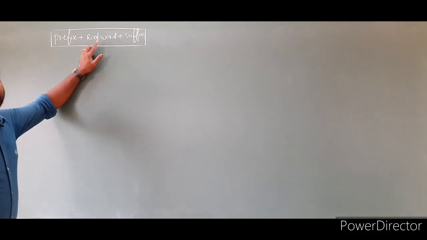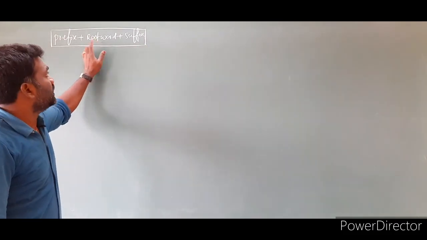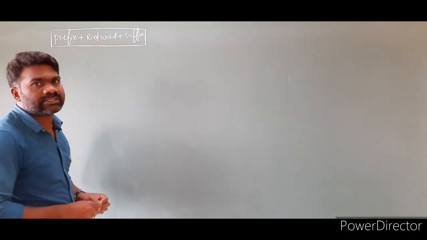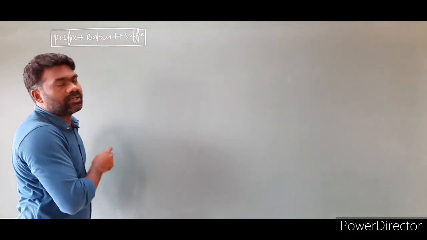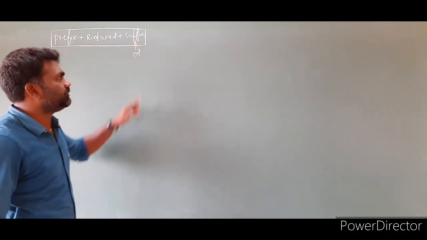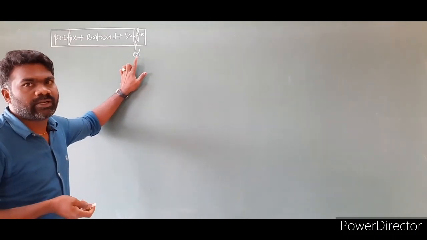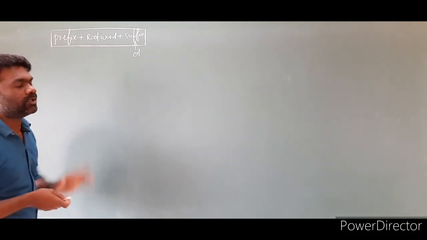Now root word gives information about how many number of carbons present in a parent chain. And suffix, in the case of alcohols, we have to end the name of the compound with ol. The name of compound always we have to end with ol in case of alcohols.